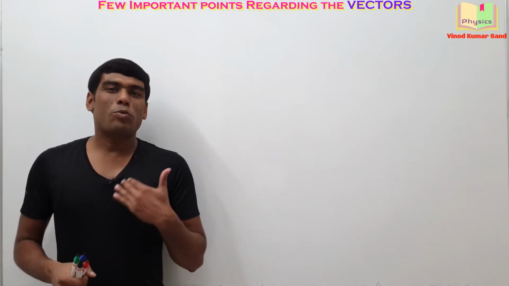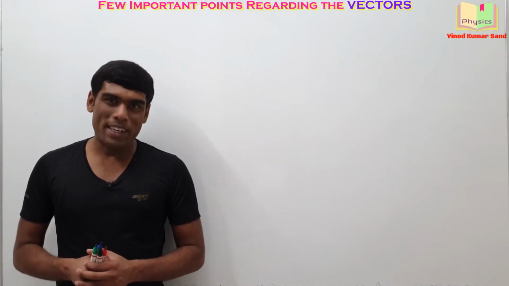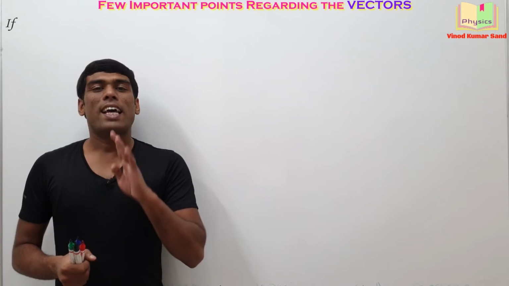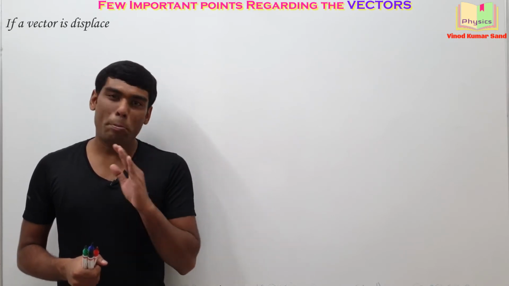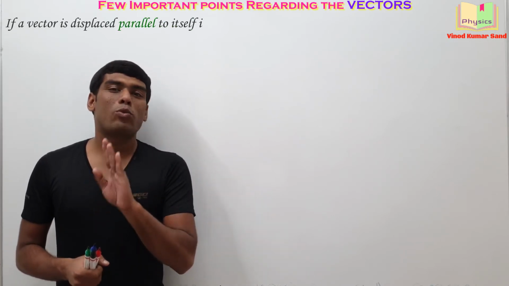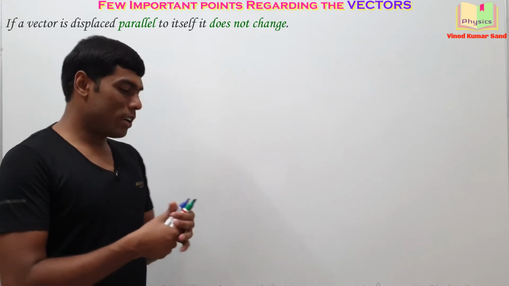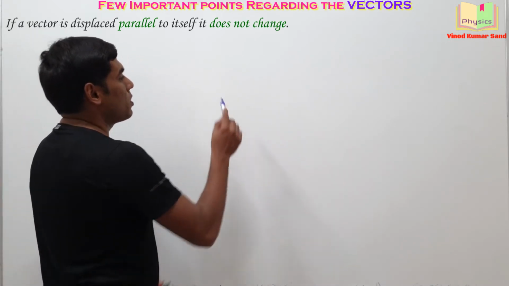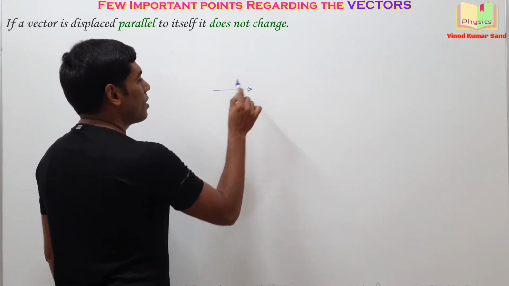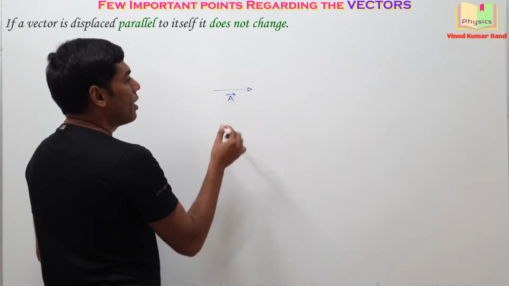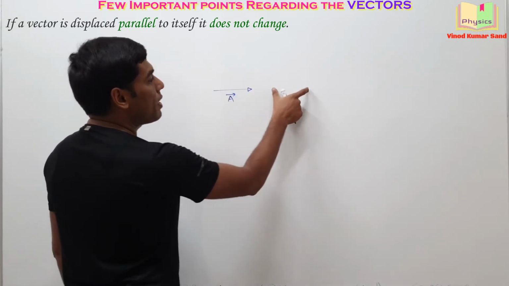Now we'll read few important points regarding the vectors. First point, if a vector is displaced parallel to itself, it will not change. What does it mean? Suppose we have a vector like this and we call it A vector. And then you displace it here.